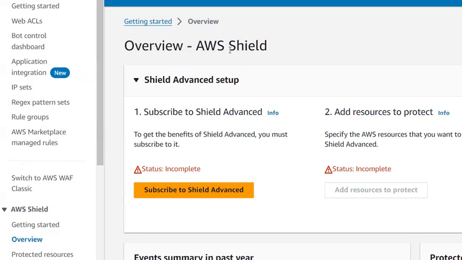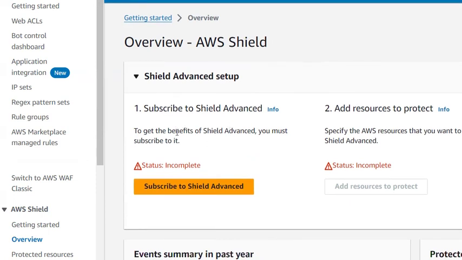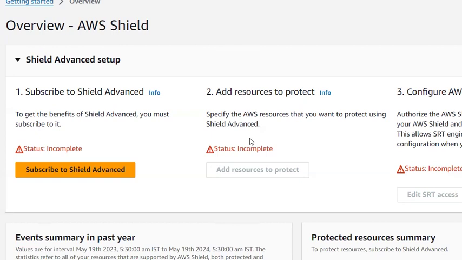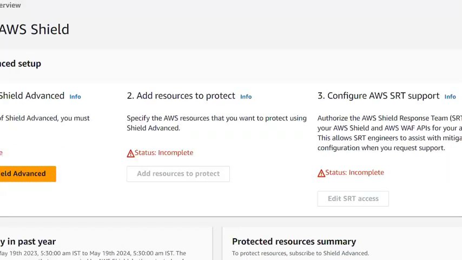You can see under Overview, this field, it will show you the subscription status. Currently, it is incomplete. That is, I have not subscribed to it. After subscribing, you can add the resources. I have told you the resources, right? You can add those resources in order to protect your account. And you can see the SRT, that is Shield Response Team.